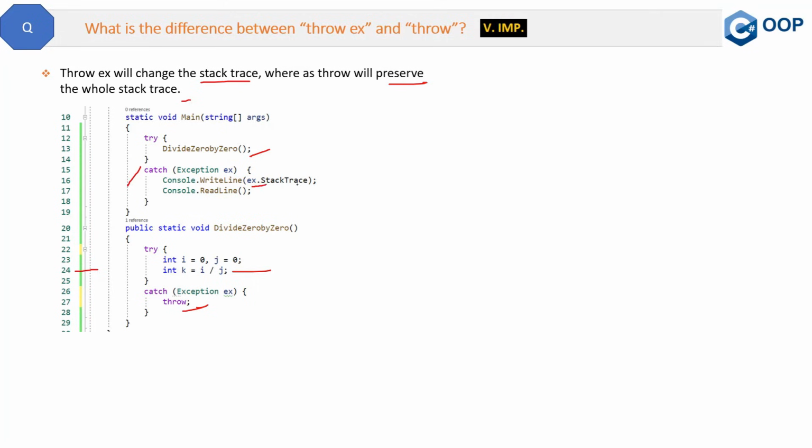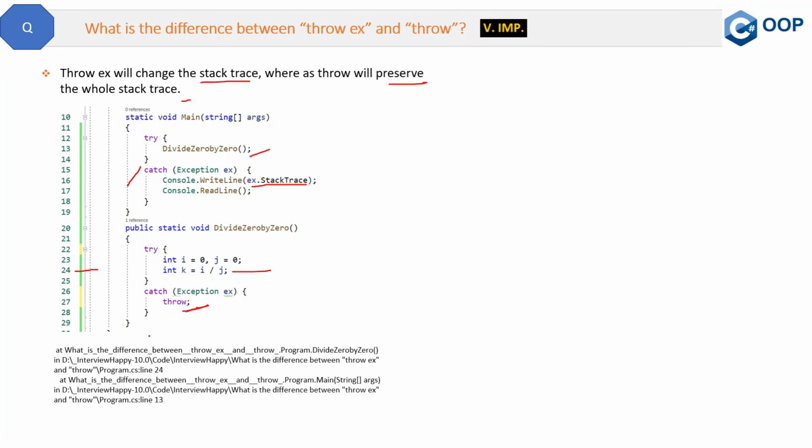Now here this ex.StackTrace will print the error which is thrown by this keyword. So what will be the error we will see? We will see this error in the output, because we are printing with the help of this Console.WriteLine, and we are printing the exception's stack trace. We are getting the error at 24, which is very much correct, because we are getting the error at this position only, and this line 13. So 13 is basically the divide by 0, so that also will be logged by the exception. So now this is about the throw keyword.